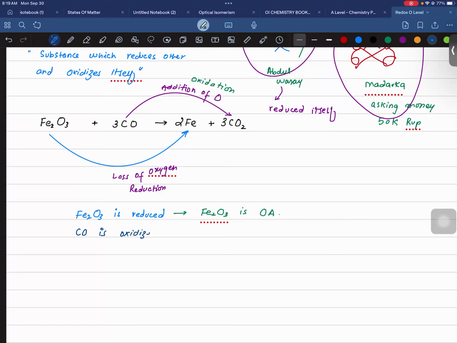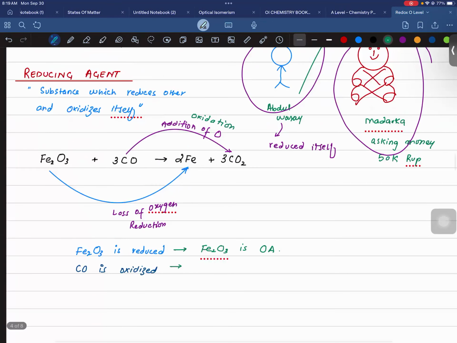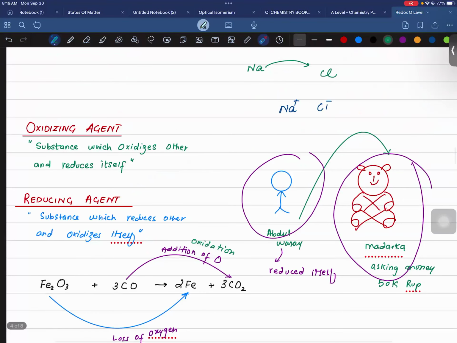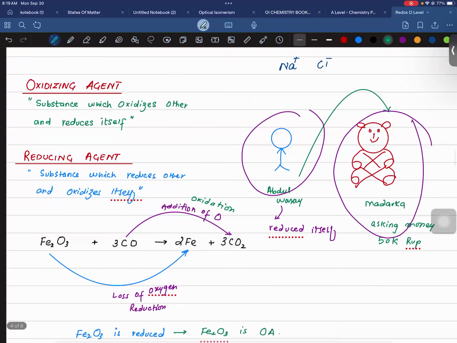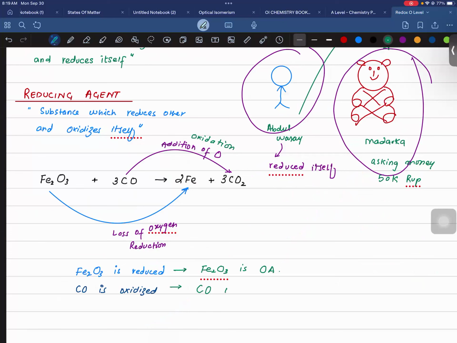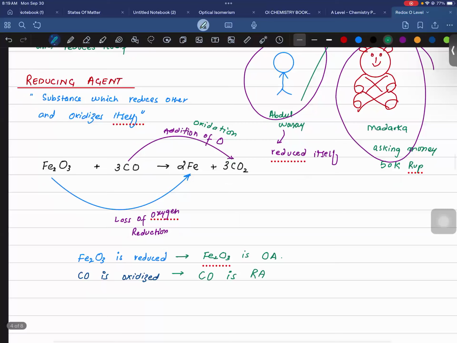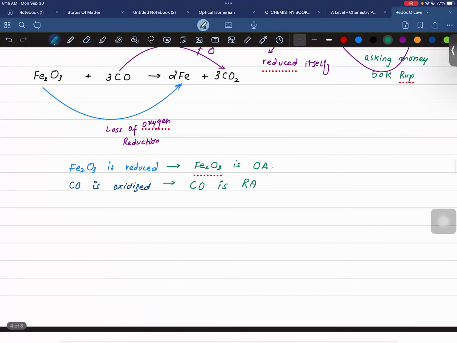According to the definition, when something oxidizes itself, it is a reducing agent. So CO is a reducing agent. That's so much easy. So you must know where the oxidation is taking place and where the reduction is taking place. That's it.